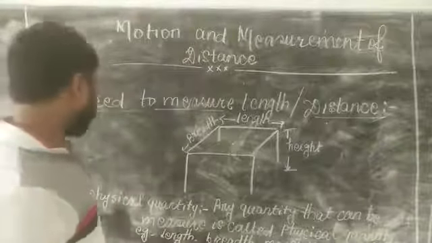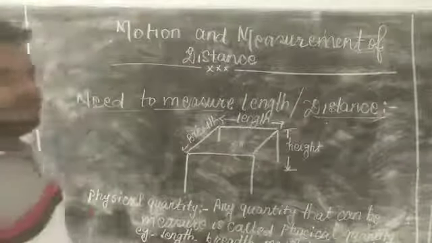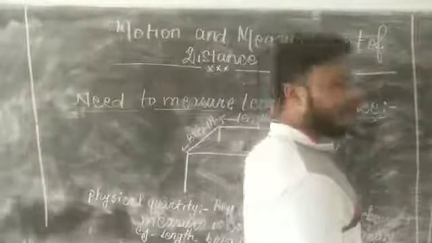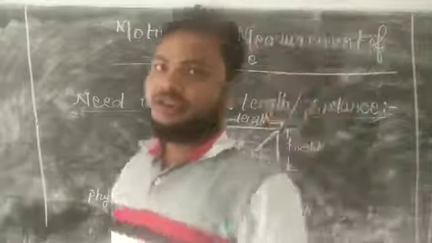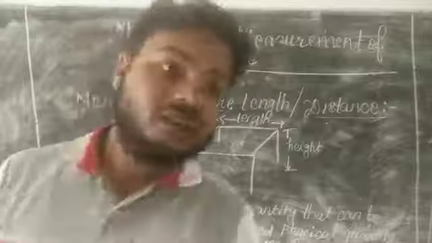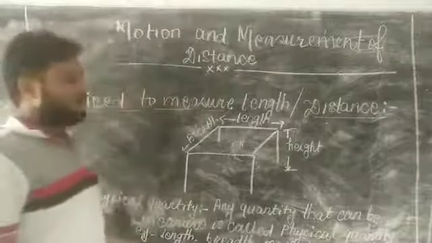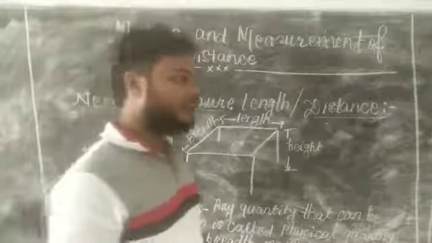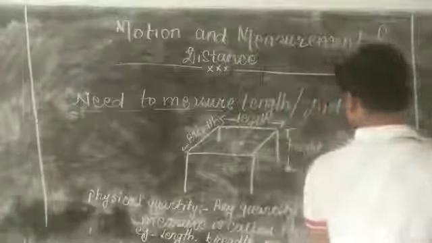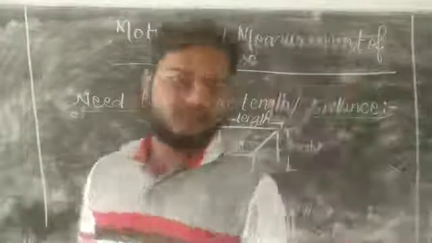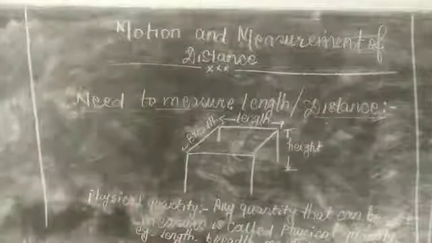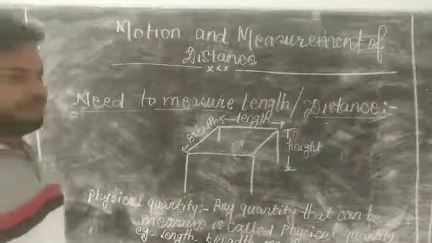Next is physical quantity. We have already discussed the 7 fundamental units all over the world, and the same applies here. Physical quantity: any quantity that can be measured is called a physical quantity.